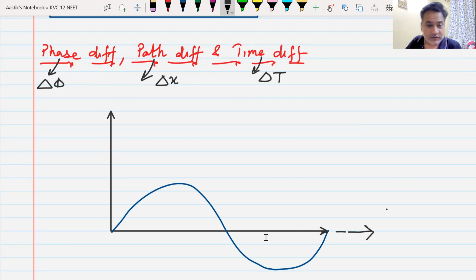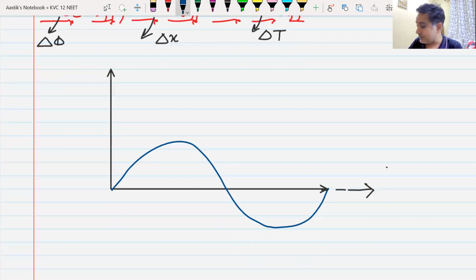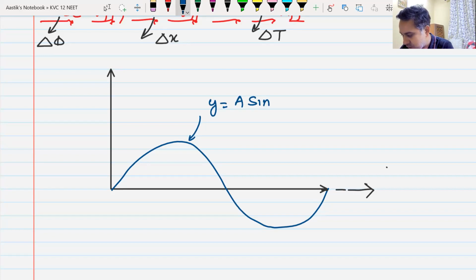Now this is the equation of a sine wave. So the equation will go like this: y is equal to A sine omega t. This definitely is your time, and here I have plotted y. Yes or no? We understand this?